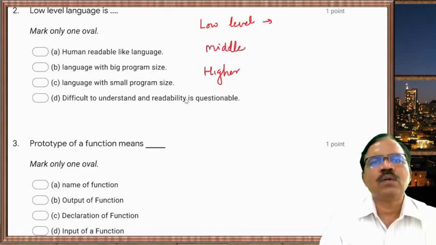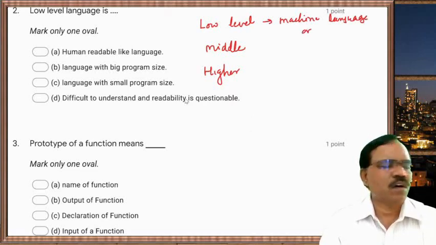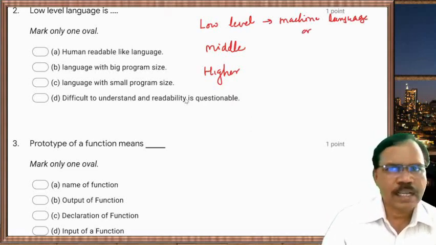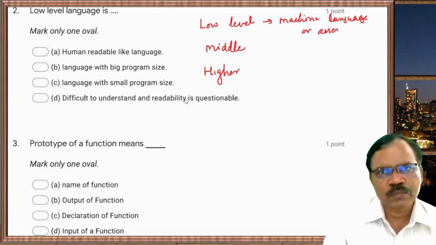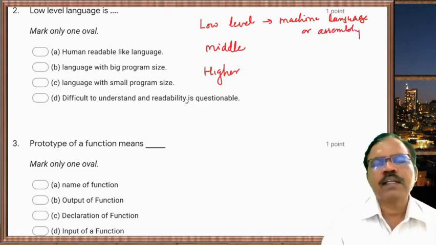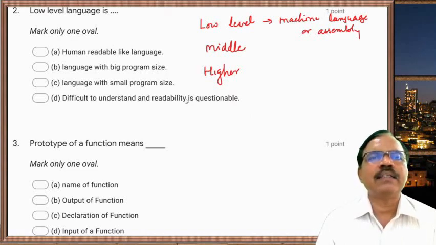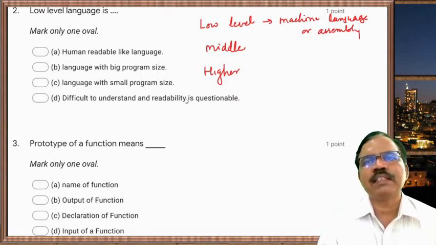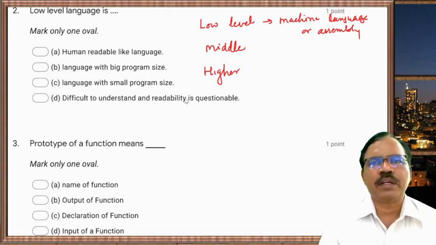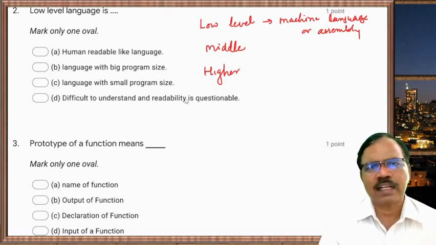Now this low level language, it is either machine language or we can say it is assembly language. These programs written in machine language or assembly language are difficult to read. Readability is difficult, so an ordinary person cannot read or understand that language.